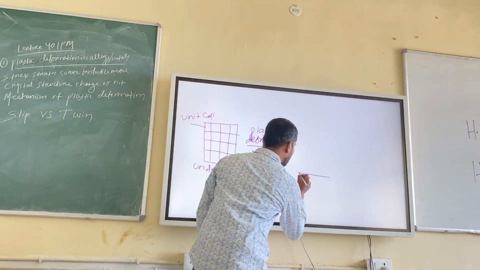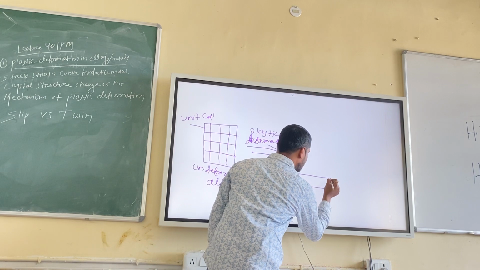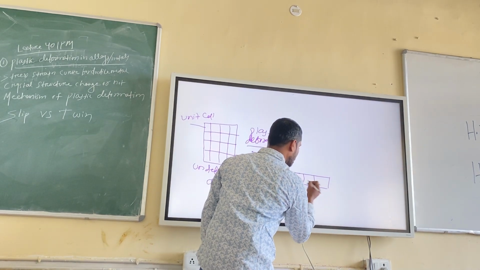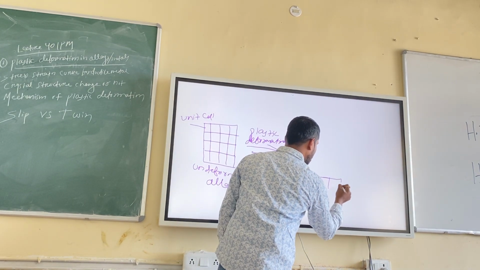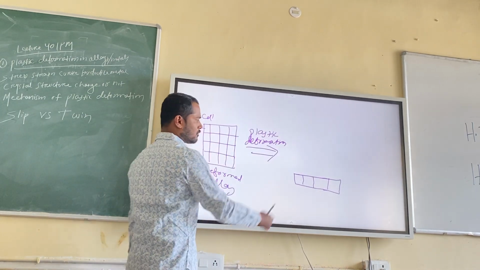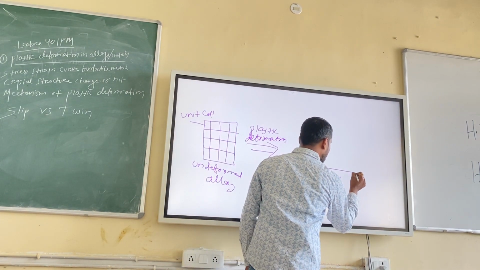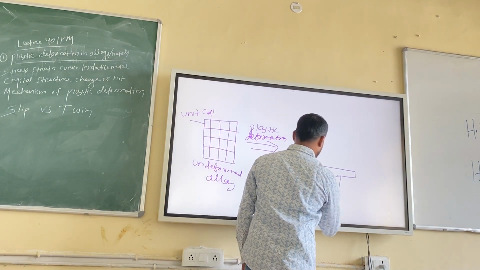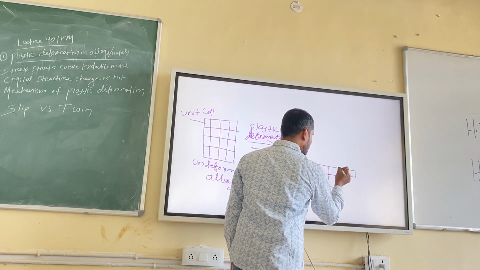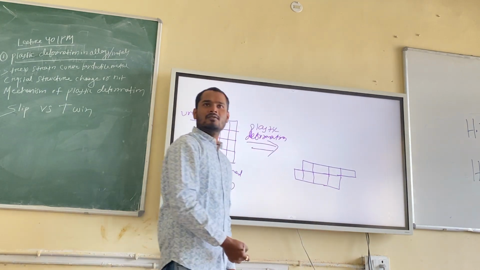1, 2, 3, 4 now. 4, 1, 2, 3, 4, fine. So next will be this.